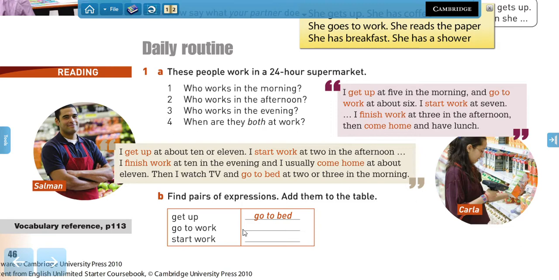Very good. Find pairs of expressions and add them to the table. So here we have kind of opposite expressions. So we have get up and go to bed, go to work and come home, and start work and finish work, of course. Very good.